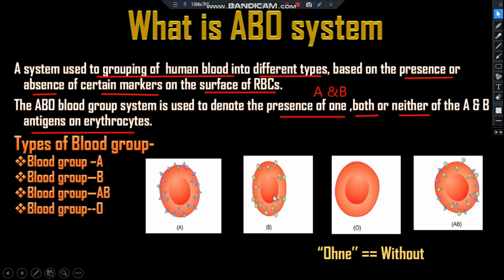The following year, the fourth blood group AB was added to the ABO blood system, and these RBCs expressed both A and B antigens.